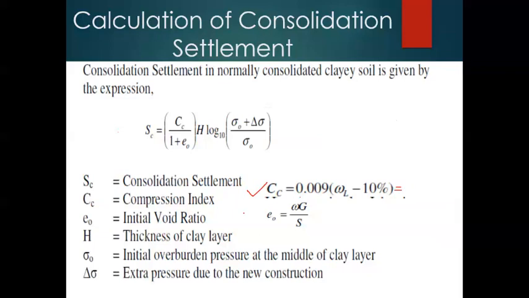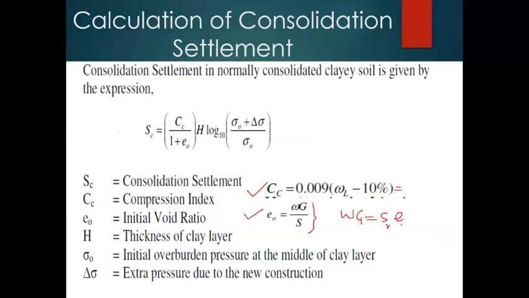Then the initial voids ratio, e naught, is calculated using this particular equation. As you know, in basic geotechnical engineering we derived the equation w G equals S r into e.